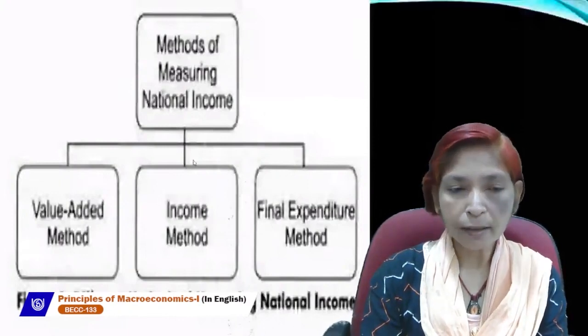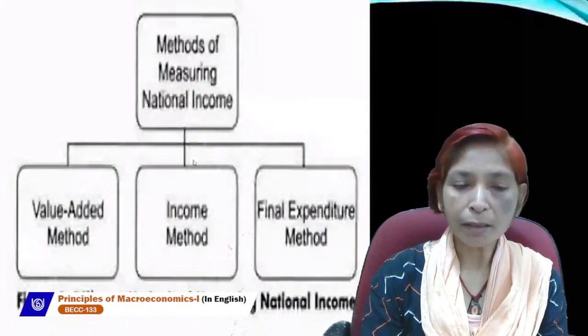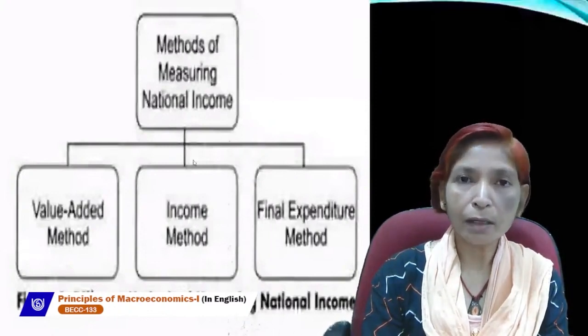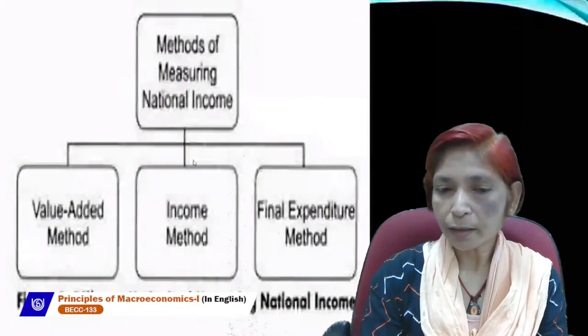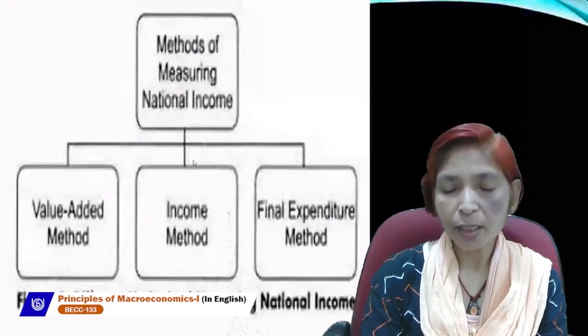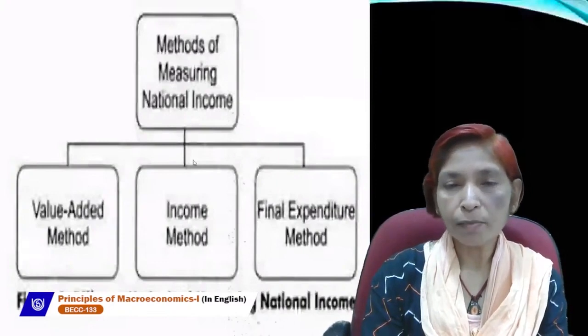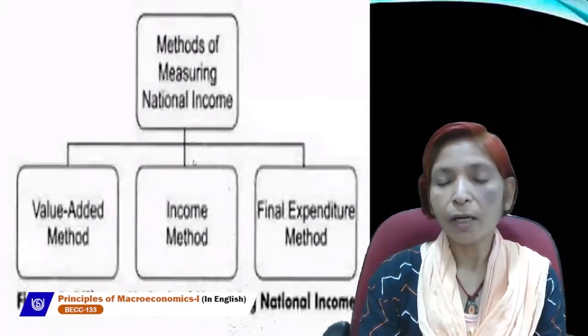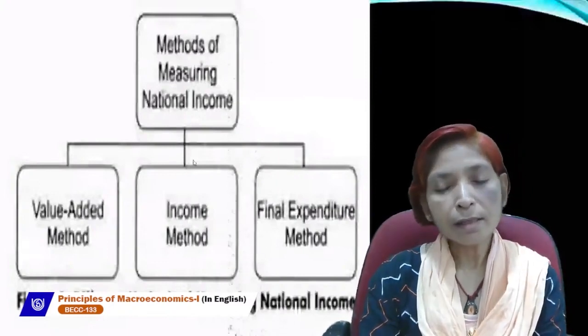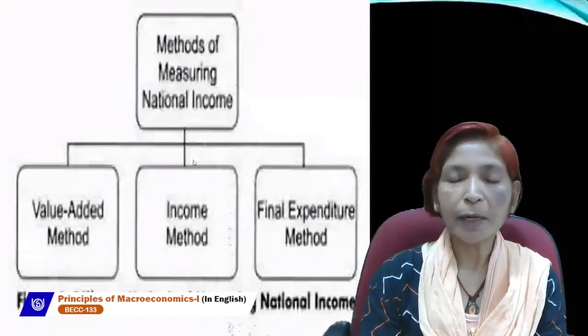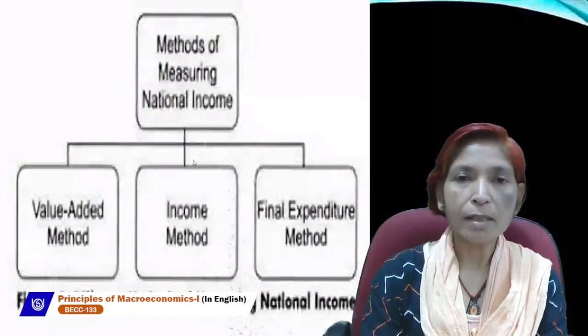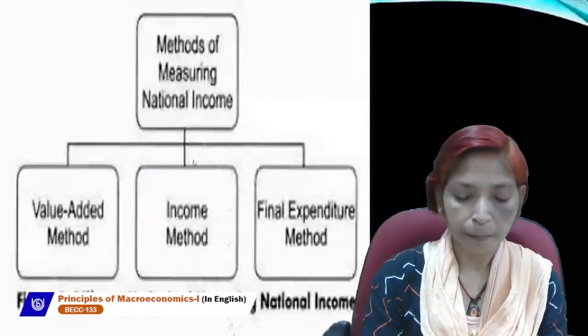And in tertiary sector, which is known as service sector, we take income method of the calculation of national income. And in secondary sector, which is known as manufacturing or industrial sector, we use final expenditure method for the estimation of national income.